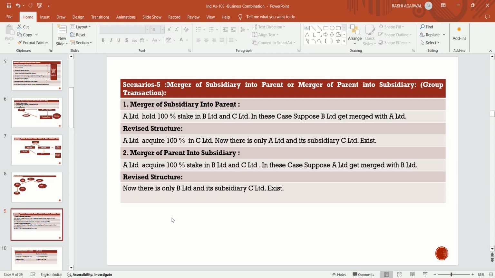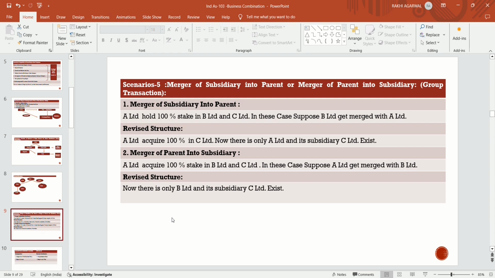Now in this case, suppose B Limited, one of the subsidiaries of A Limited, merges with A Limited. Now the revised structure will be that B Limited is totally merged with A Limited. These two entities merge into one entity and now B Limited ceases to exist. After merging, in the revised structure A Limited has only one subsidiary, that is C Limited. Now there is only A Limited and its subsidiary C Limited, because B Limited got merged with A Limited.